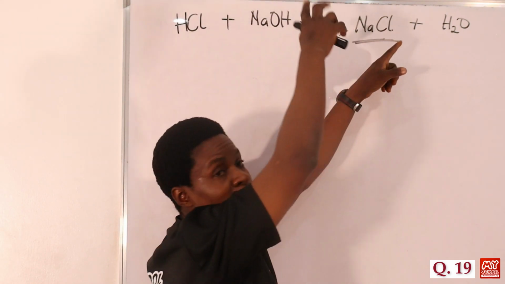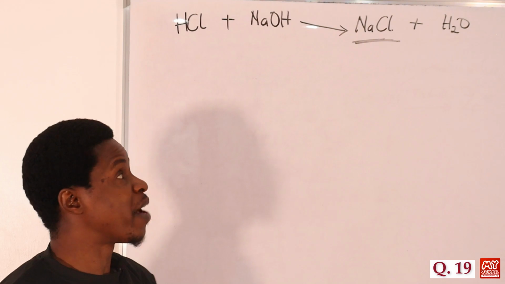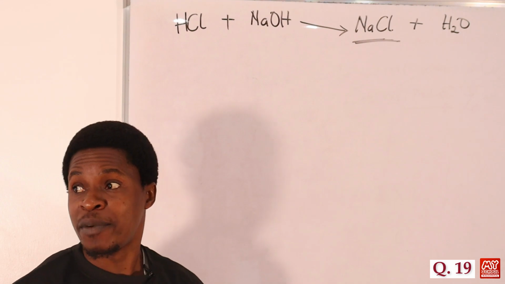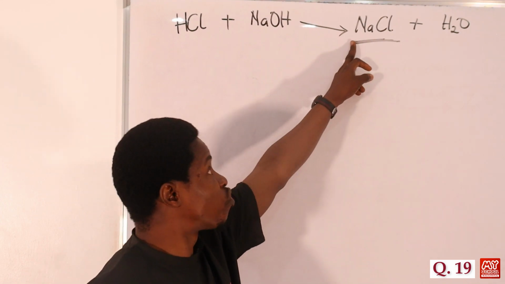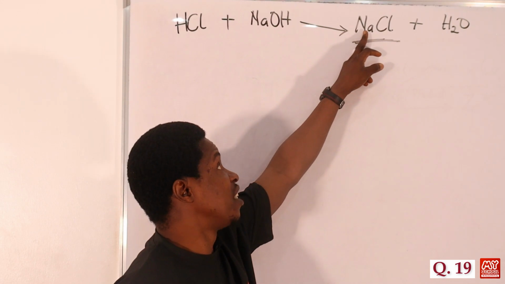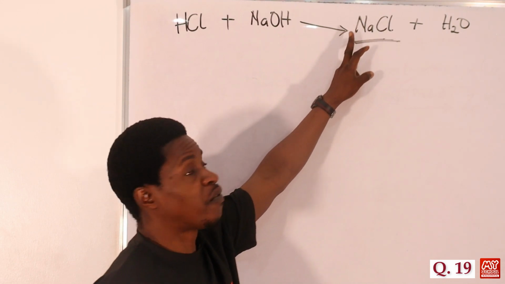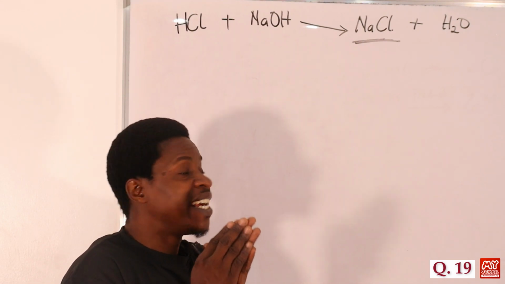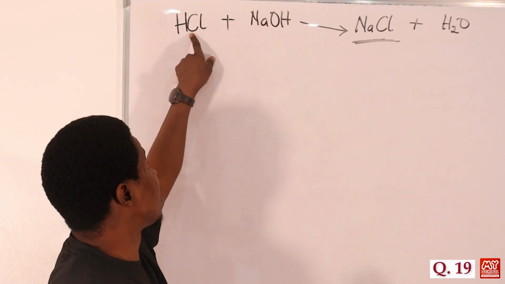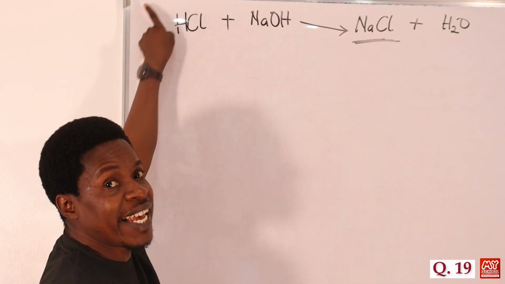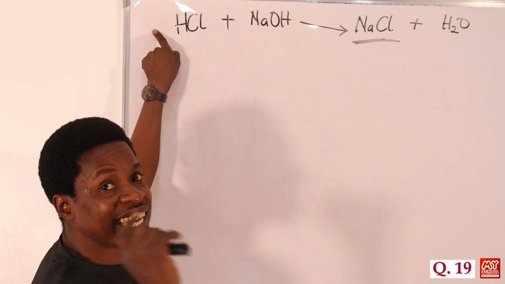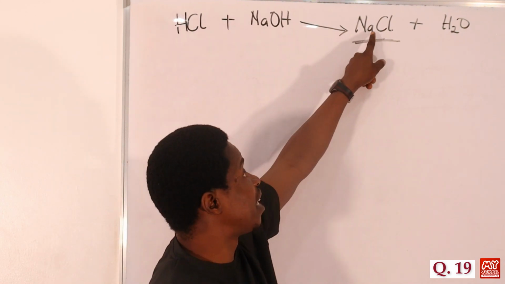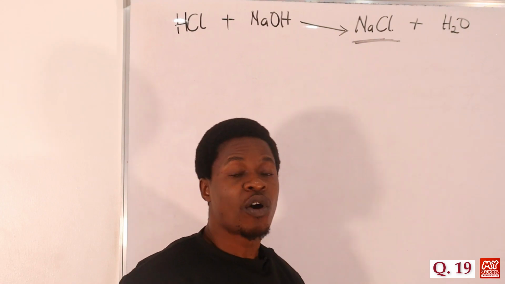We have this in brackets, then maybe 2 raised to power, that would have been a complex ion, where we have other elements or compound ions forming. But this is neutral, because there is actually no hydrogen here. All the hydrogen has been replaced. So let's talk about neutral salts. Neutral salts are formed usually when all the hydrogen ion that is present in the acid has been replaced by a metallic ion. The metallic ion here is sodium. It has replaced all the hydrogen ion, so we don't have any hydrogen left. So whatever salt we have here is called a neutral salt.